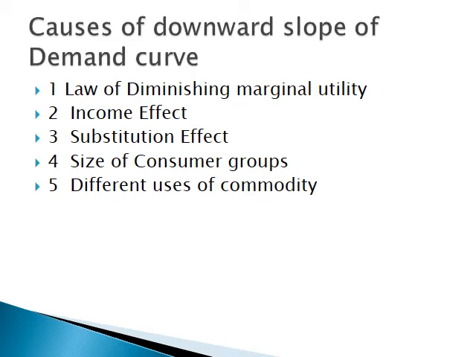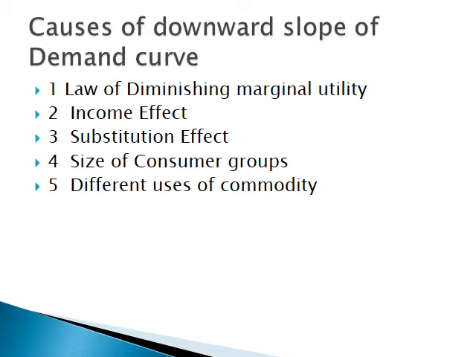Now, the price of apple falls and the consumer is able to purchase more. Say the price reduces to 10, the consumer is able to purchase 10 apples. His real income is now 10 apples. Earlier it was 5 apples. So a fall in price leads to a rise in real income of a consumer and he is able to purchase more. That is why the demand curve slopes downward. And if price rises, his real income reduces, he will be able to purchase less.